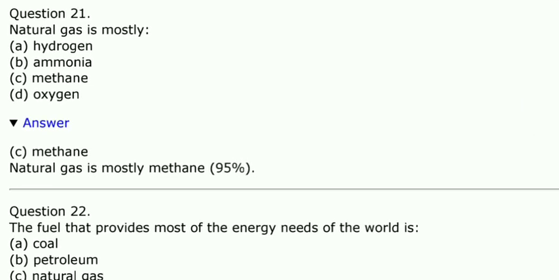Next, natural gas is mostly hydrogen, ammonia, methane or oxygen. Natural gas is actually mostly methane. Alright, it is not hydrogen. Of course, it is not ammonia as well. It is not oxygen. So it is only the methane. So it is a harmful gas, but when it is compressed, it becomes deadly.